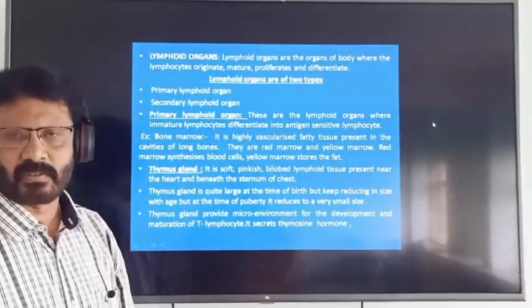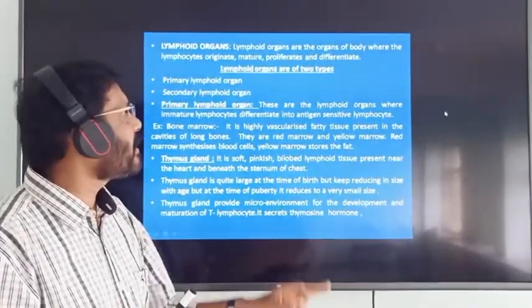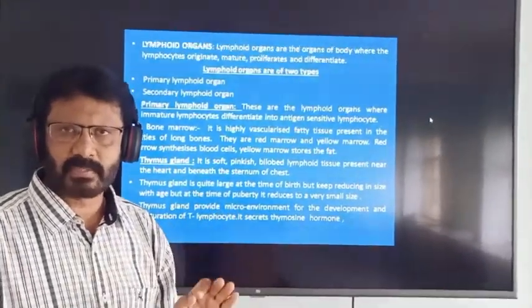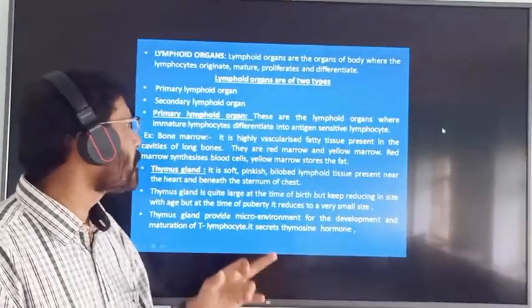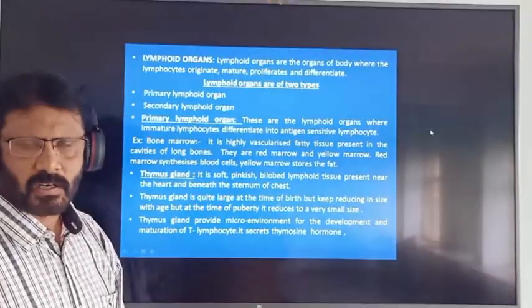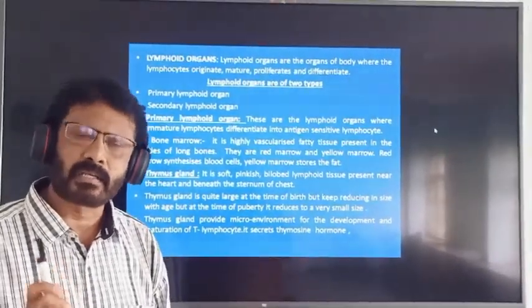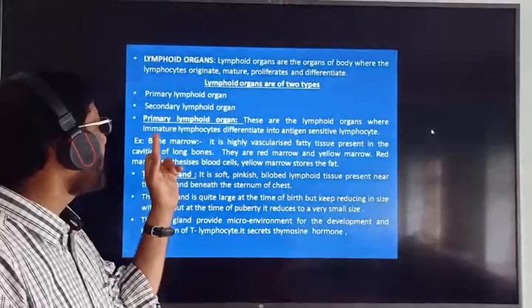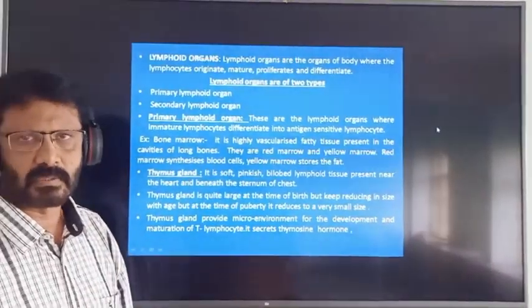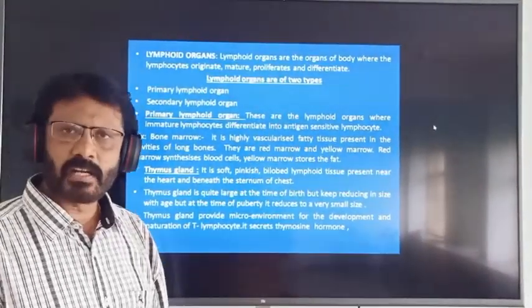There are 2 different types of lymphoid organs: number 1, primary lymphoid organ and number 2, secondary lymphoid organ. What is a primary lymphoid organ?